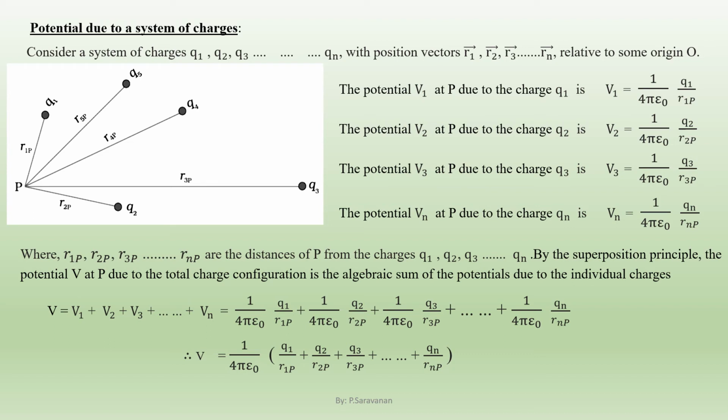In all these terms, 1 by 4 pi epsilon naught is found to be constant, so we take it out as a common factor. Hence, the net potential V due to the system of charges equals 1 by 4 pi epsilon naught into q1 by r1P plus q2 by r2P plus q3 by r3P up to the last term qn by rnP.